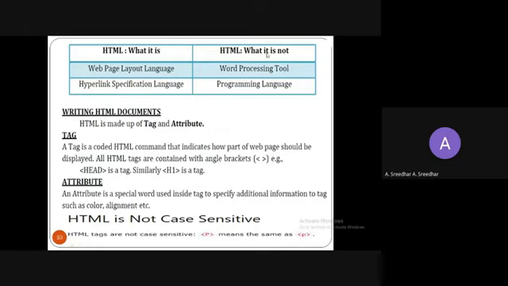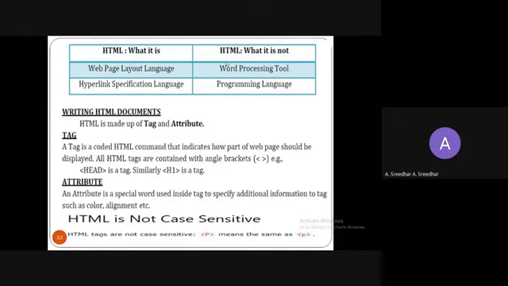That is, it is not a word processing tool. So we are not processing any data in HTML. As already discussed, why can't we use Microsoft Word instead of Notepad? That is a word processing tool, right?